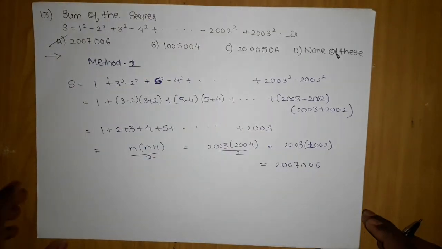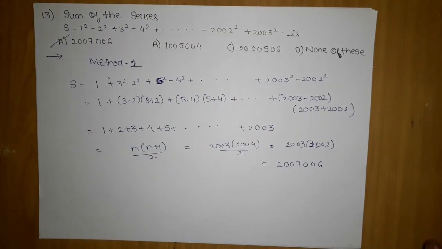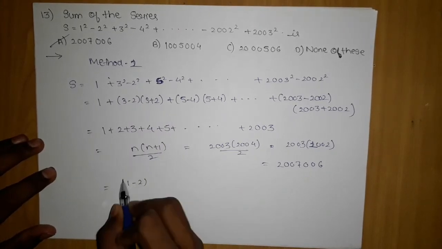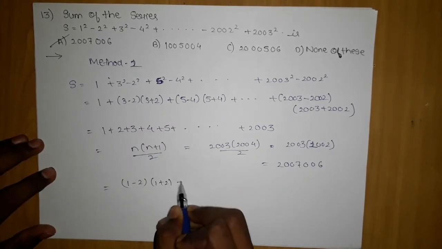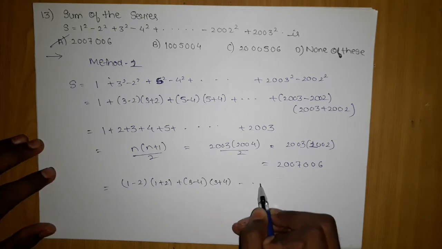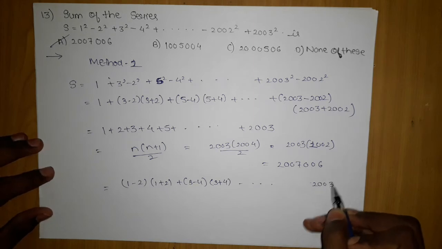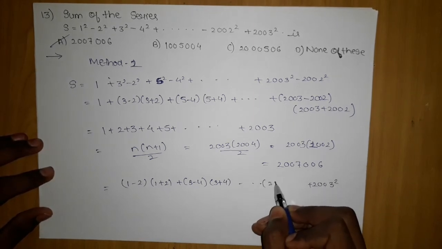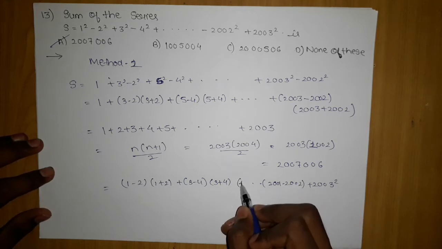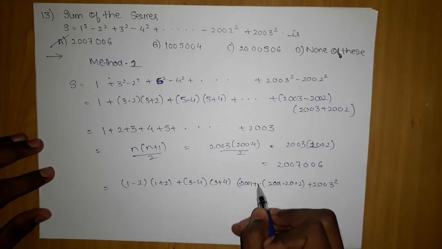So in this way we are going to solve this problem. But what if you don't consider the 1? Then it will be like this: 1 minus 2, 1 plus 2, 3 minus 4, 3 plus 4, and the moment you reach 2000, you have to leave this term, and before this, 2001 minus 2002, and similarly 2001 plus 2002.